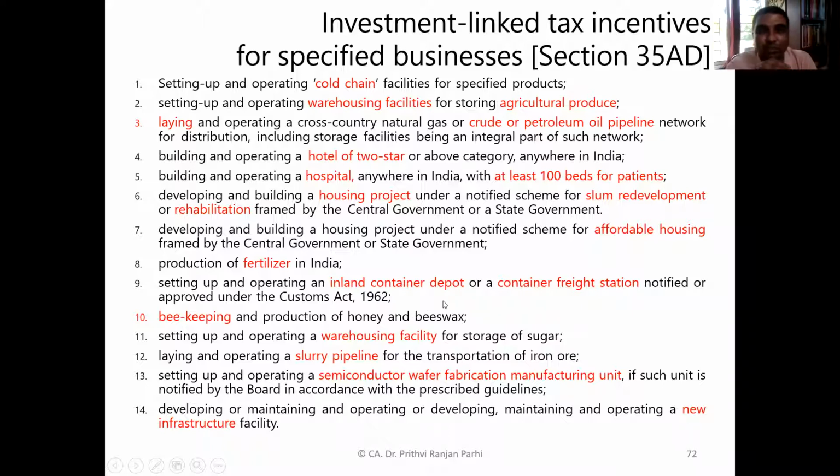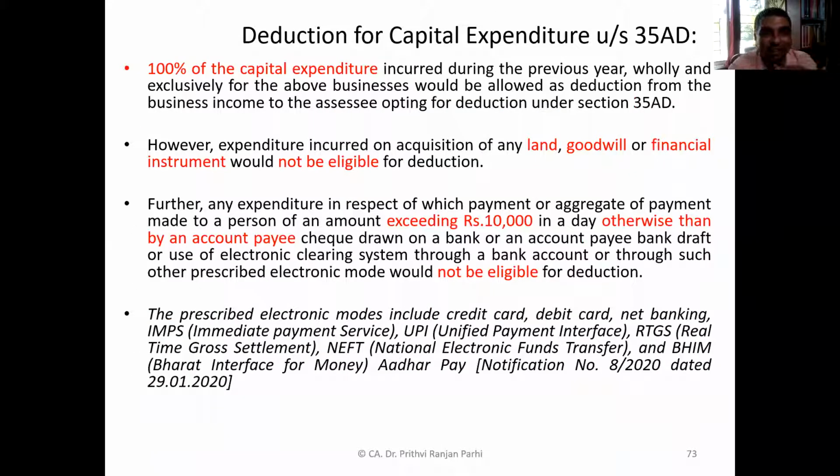So these are some specified industries. The focus here is that most of them are related to the development of infrastructure. If an assessee is involved in this kind of business, the law has given them an incentive: 100% of the capital expenditure incurred during the previous year exclusively for this project shall be allowed as a deduction. However, this capital expenditure should not include land, goodwill, or financial instrument.